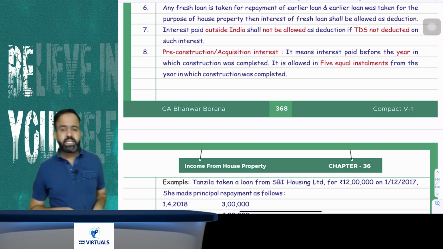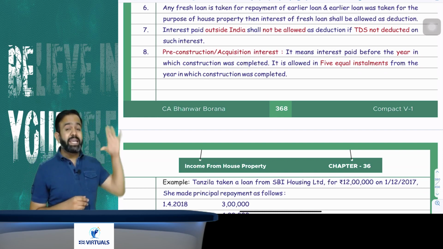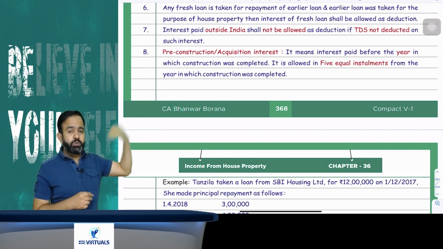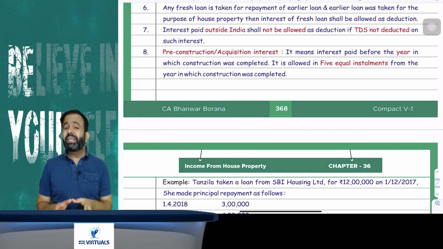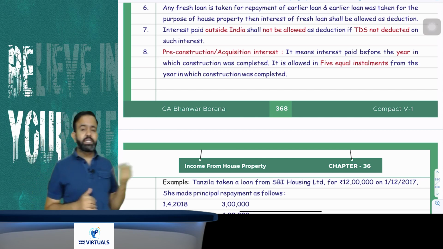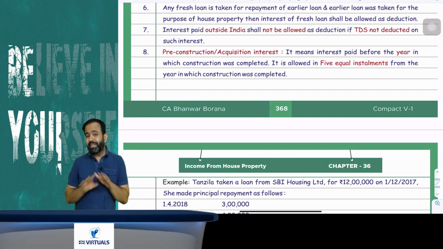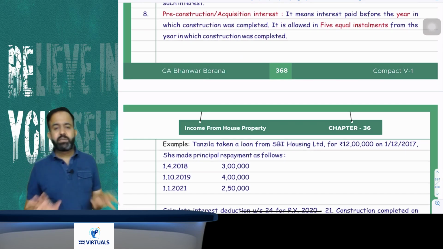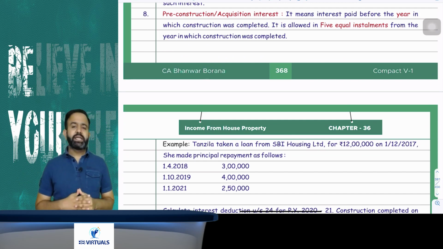Now all people just pay attention. One more very interesting part. If any interest is paid outside India, then that interest will be allowed only if you have deducted the TDS and paid it to the government. Suppose TDS was not deducted or TDS was deducted but not paid to the government, in that case that interest will not be allowed as deduction. Now there is one very interesting part that is called pre-construction period interest.